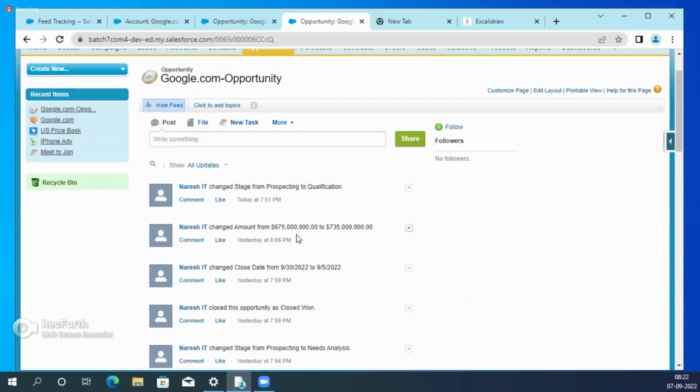Okay, whenever this is changed, how will I get the notification? For example, this is the record, right? Ashok is a director. Whenever amount or stage is changed, he needs to get the notification. So in that case, there is a follow button.